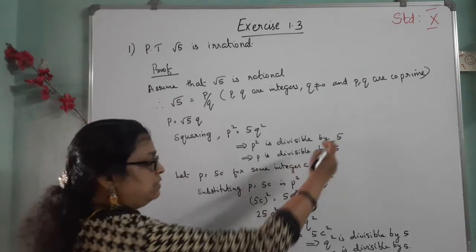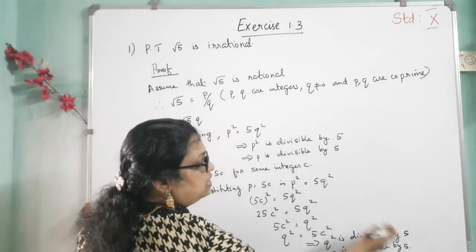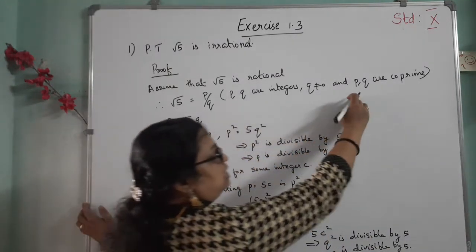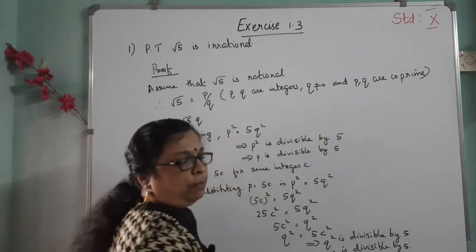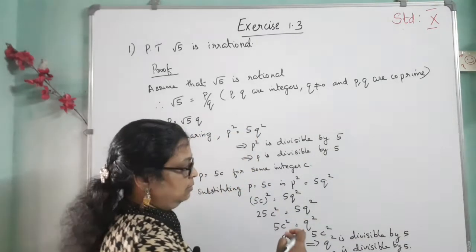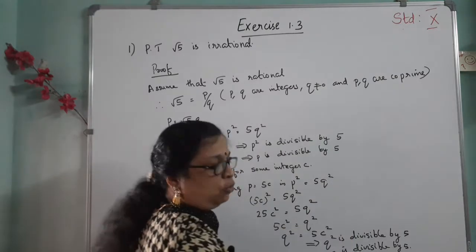Here p is divisible by 5, here q is divisible by 5. But our assumption is p and q are coprime. That is contradictory to our assumption that p and q are coprime.